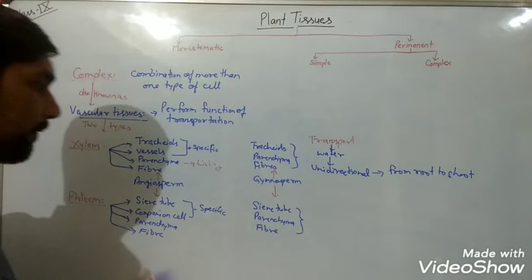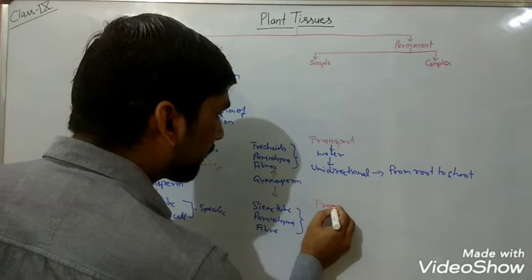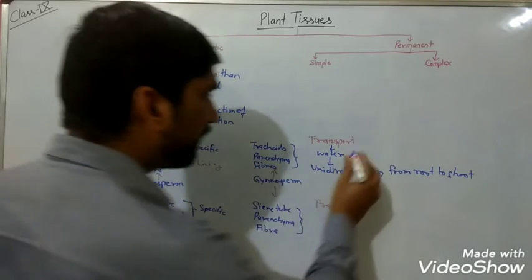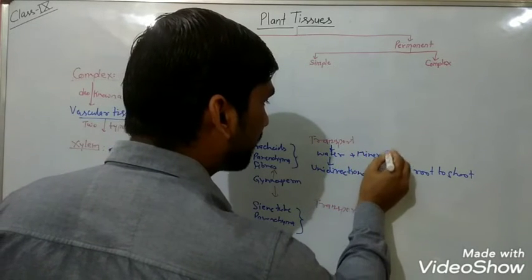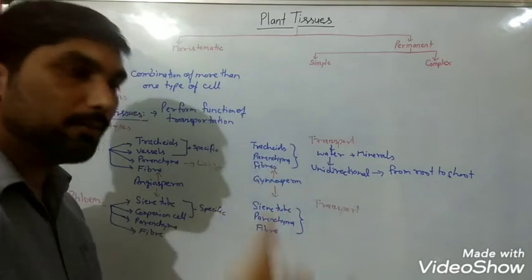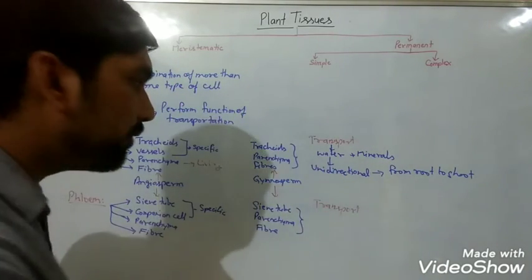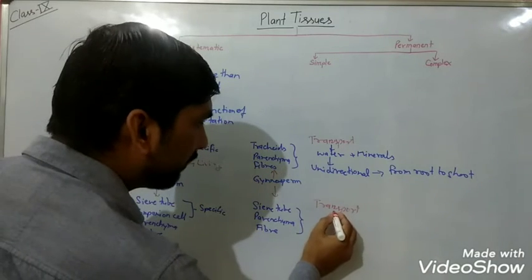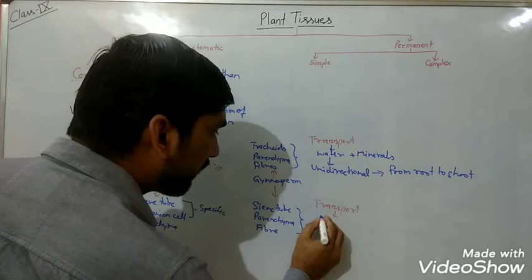When we consider phloem, phloem helps in the transport of not only water but also minerals, because minerals are dissolved in the water. So whenever water is pulled up, minerals are also absorbed in the plant's body. Now when we consider transport by phloem, phloem transports what?